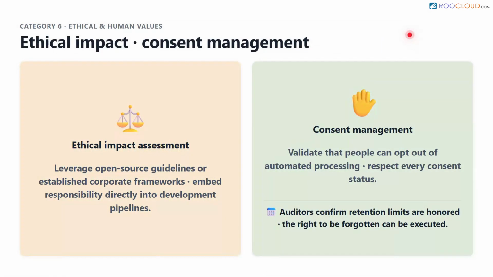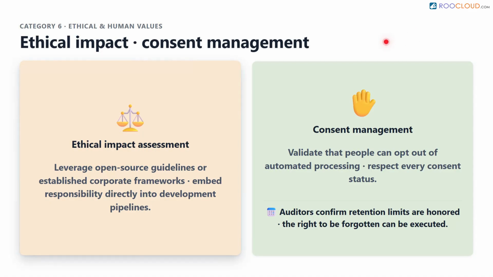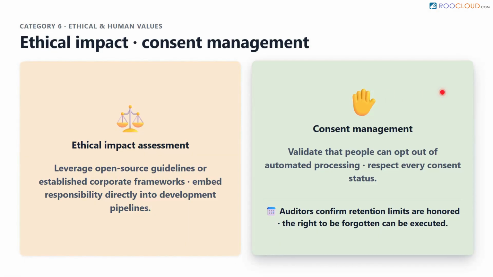Our final category is ethical and human values. These controls ensure the technology treats people with dignity, fairness, and respect. It starts with an ethical impact assessment. Companies can leverage free, open-source guidelines or align with established corporate frameworks to embed responsible concepts directly into their development pipelines. Consent management gives power back to the user.